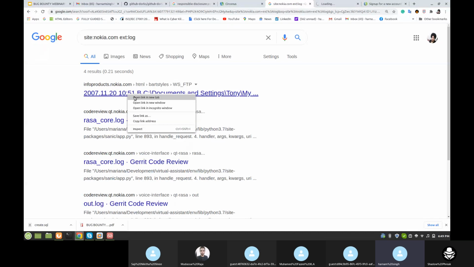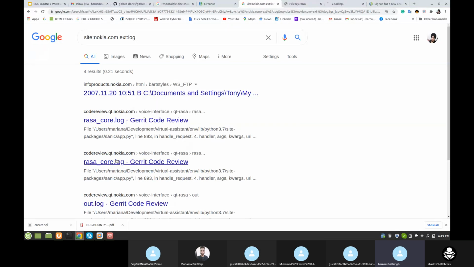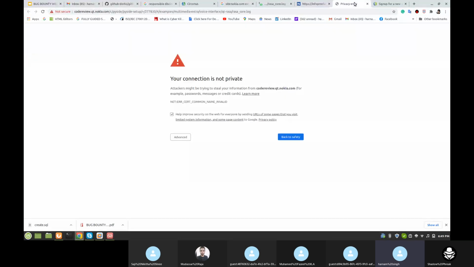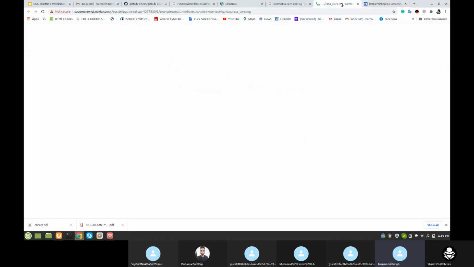Here is something, but not some good information. Document settings, my documents, some path, FTP, but not some good information. Leave this.